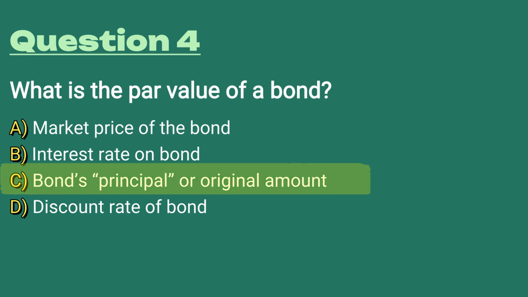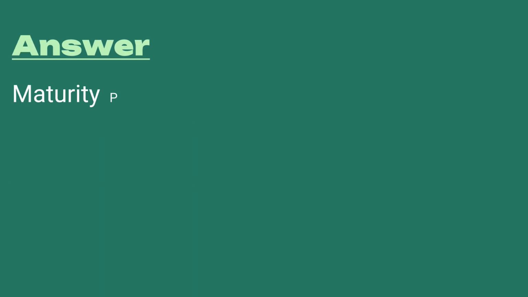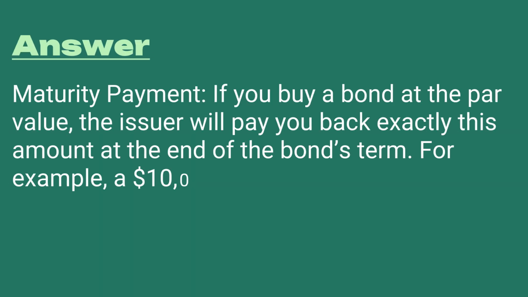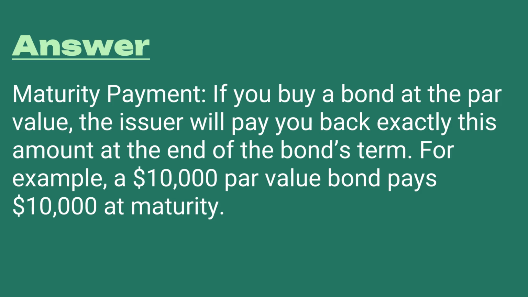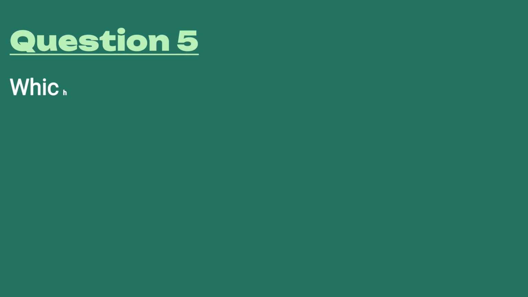The answer is C. It's the bond's principal amount. If you buy a bond at par value, the issuer will pay you back exactly this amount at the end of the bond's term. For example, a $10,000 par value bond pays $10,000 at maturity. It's of course going to pay interest over that time, but the principal amount you're going to get back is the par value.